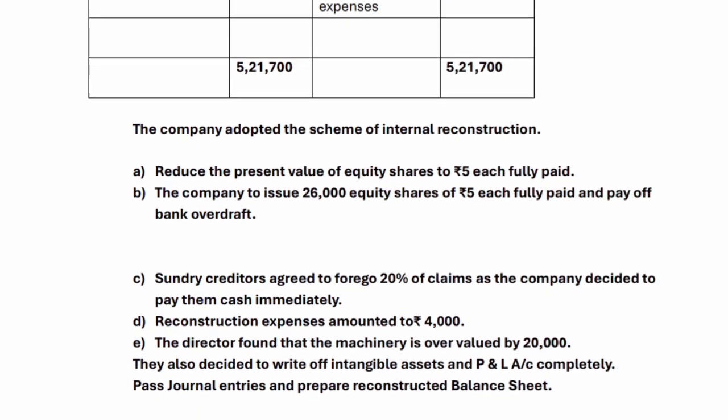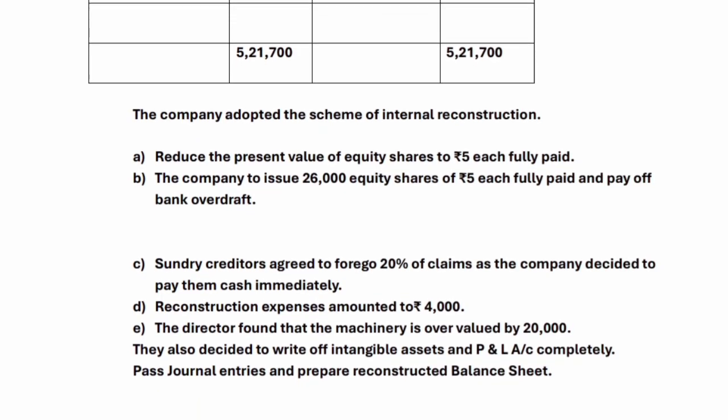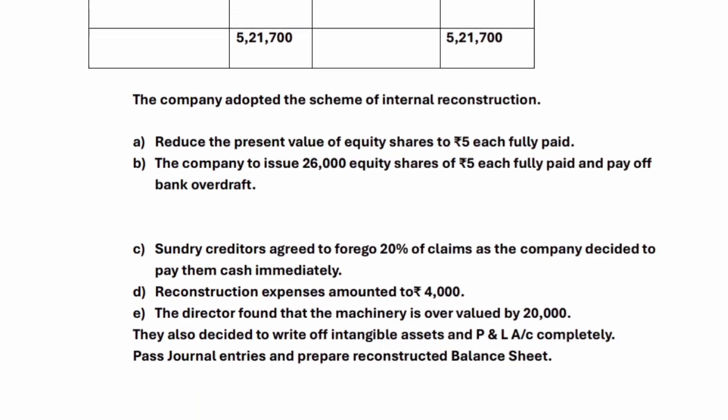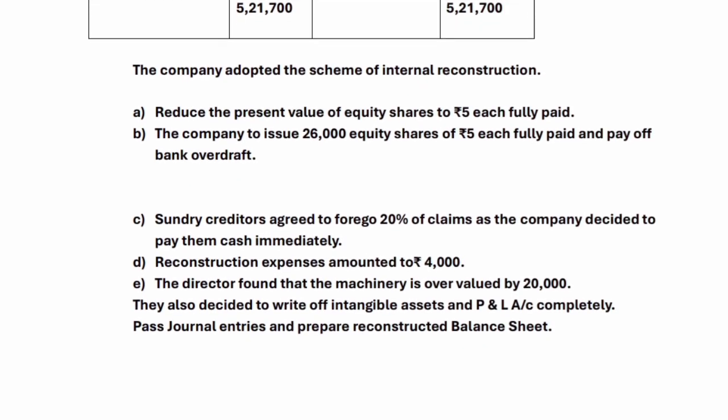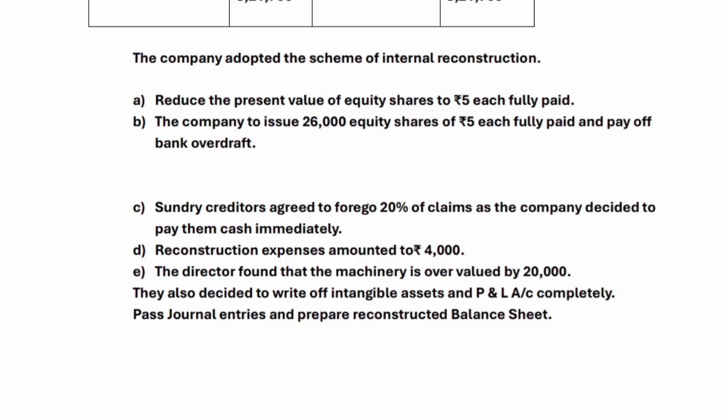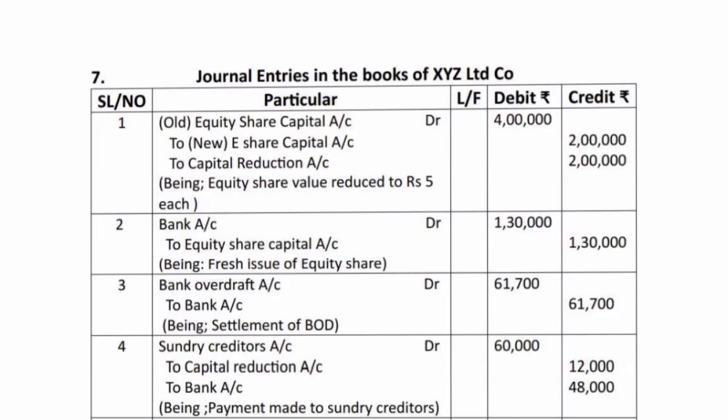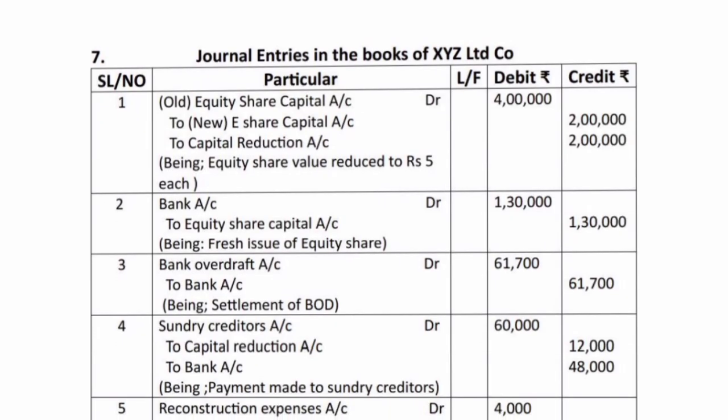E. The directors found that the machinery is overvalued by 20,000. They also decided to write off intangible assets and P&L account completely. Pass journal entries and prepare reconstructed balance sheet. Go through the solution provided on the screen.